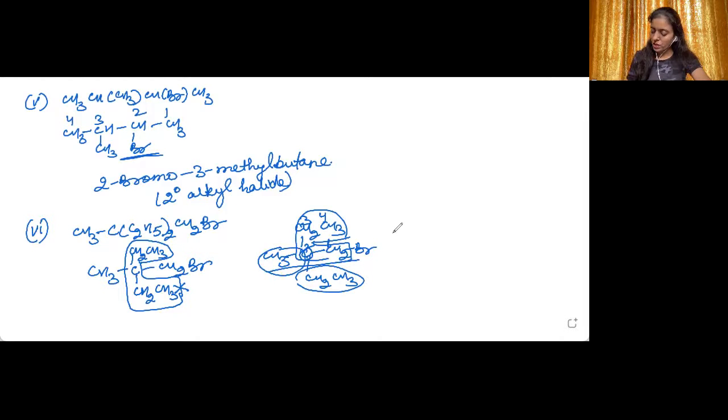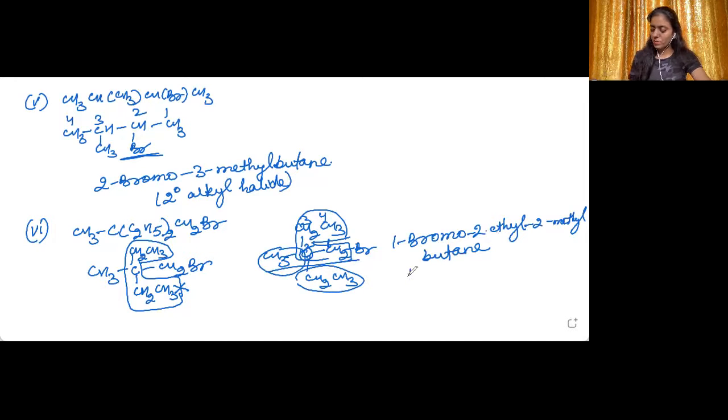So it will be 1-bromo-2-ethyl-2-methyl. How many carbons in the longest chain? 4 carbons, so it is butane. Why 'an'? Because all the carbon-carbon bonds are single bonds.